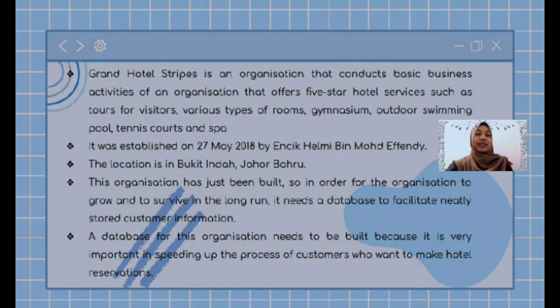This organization has just been built, so in order for the organization to grow and to survive in the long run, it needs a database to facilitate neatly stored customer information. A database for this organization needs to be built because it is very important in speeding up the process of customers who want to make hotel reservation.